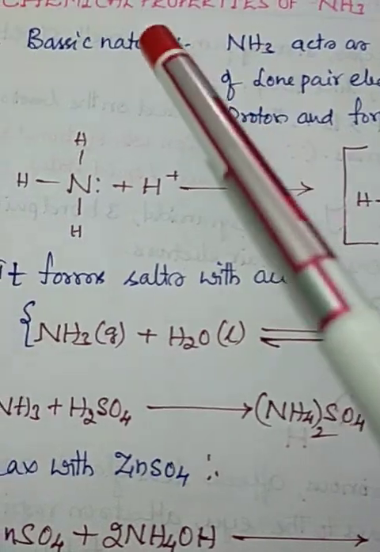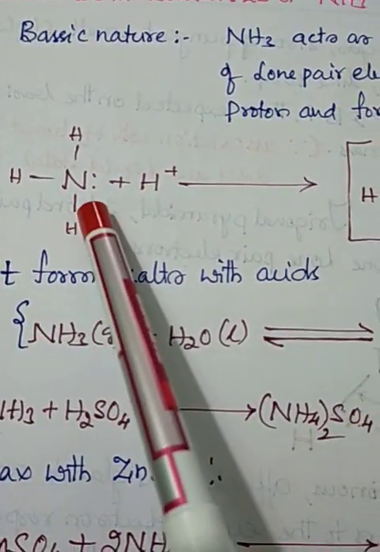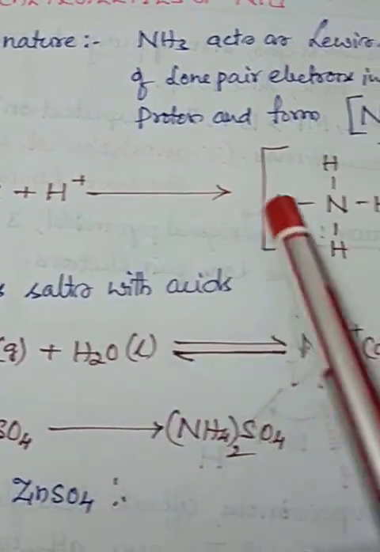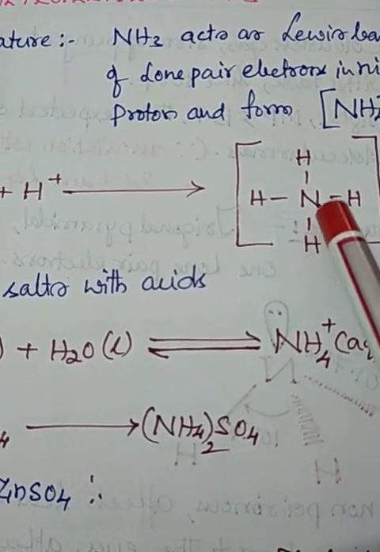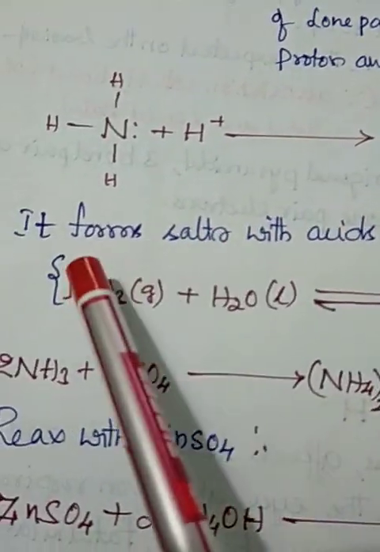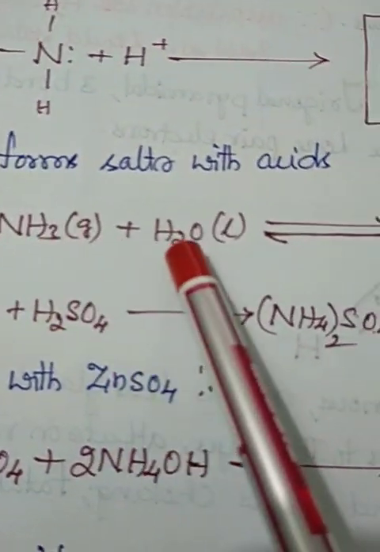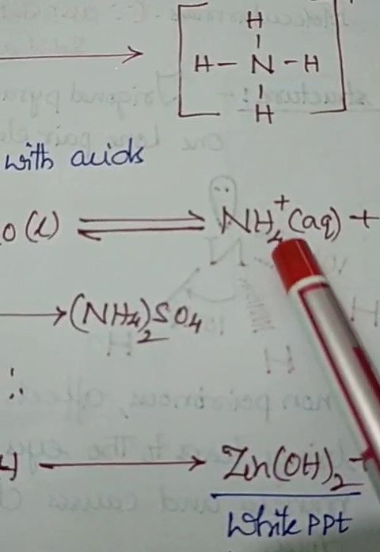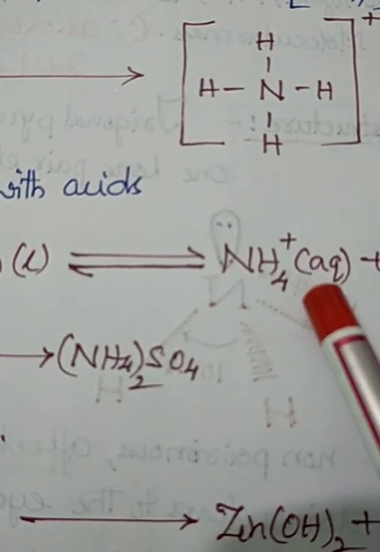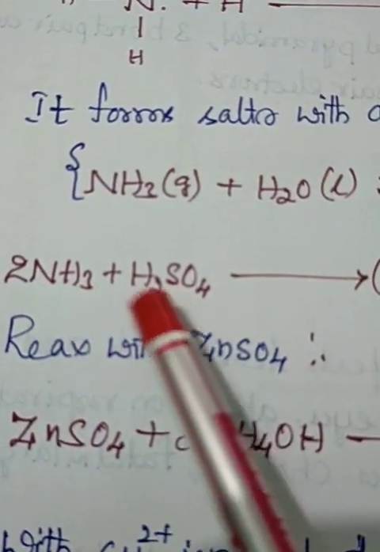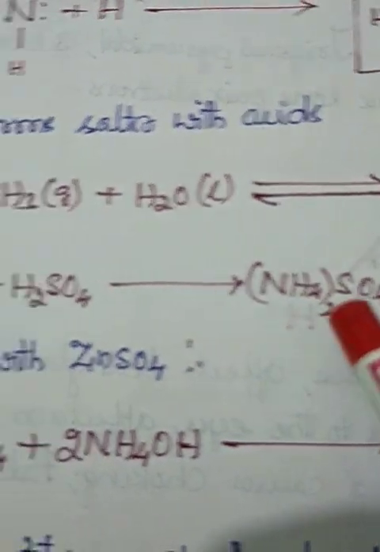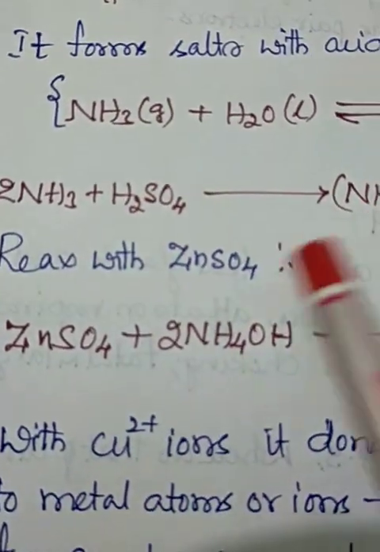So this is about the base. It acts as a base. Here we have ammonia with H+, and it forms the ammonium radical. So it forms salts with acids. Again, ammonia plus water gives aqueous ammonium radical and hydroxide ions. Again, ammonia with sulfuric acid forms ammonium sulfate. It forms different compounds.